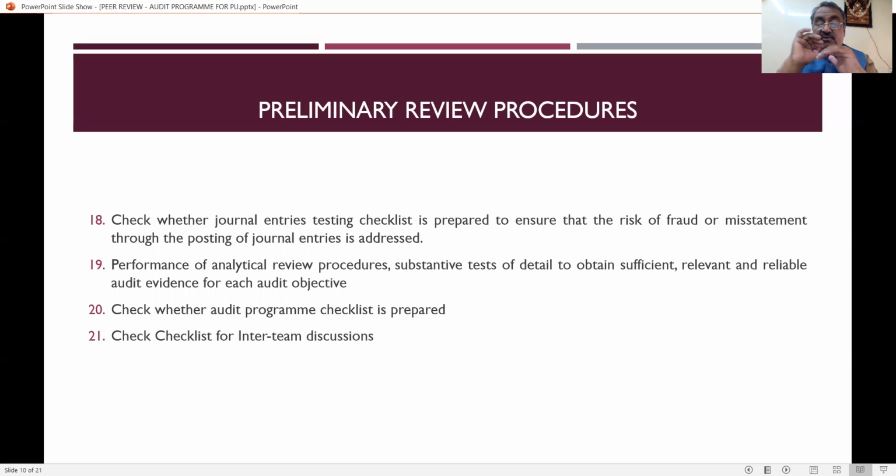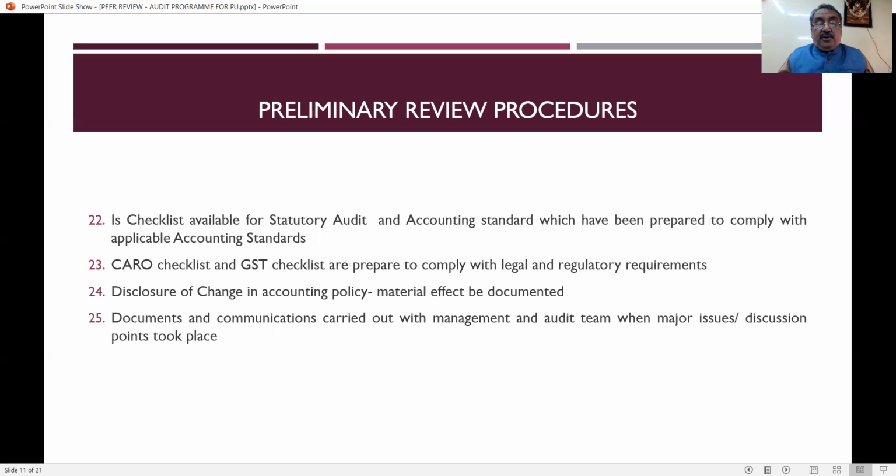And the peer reviewer has to check whether the unit has actually got the audit program checklist or not. What is there in the audit checklist that we are discussing, and really whether the unit has got the audit program checklist or not, that has to be verified or reviewed by the peer reviewer. And what about the discussion between the inter-team? For that also the practicing unit has to prepare a checklist, whether the same has been recorded properly, documented properly. Is there any checklist for that? Everything has to be reviewed by the peer reviewer.